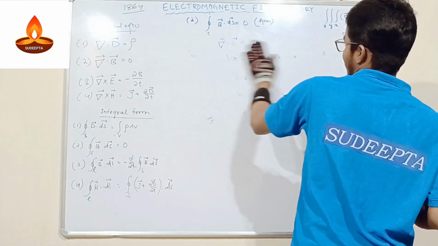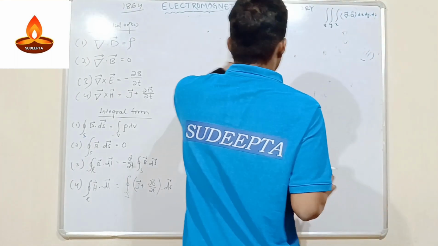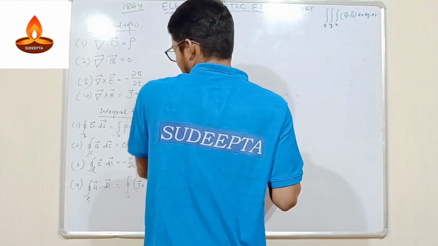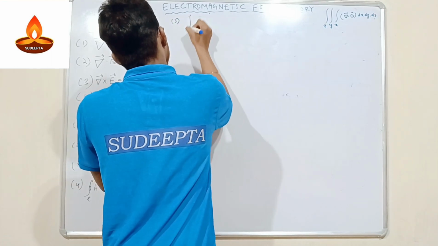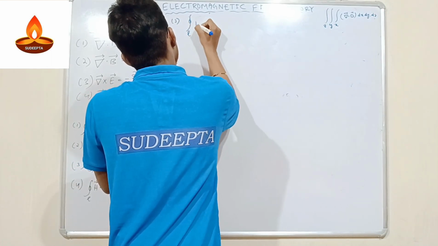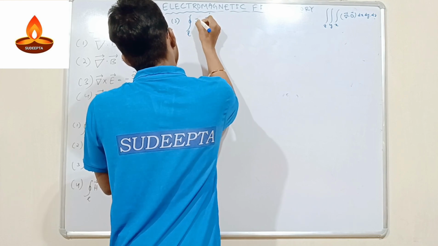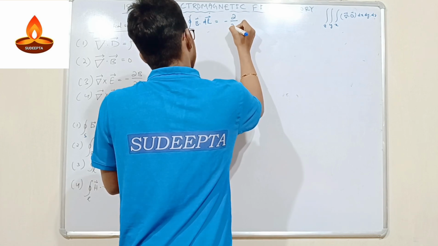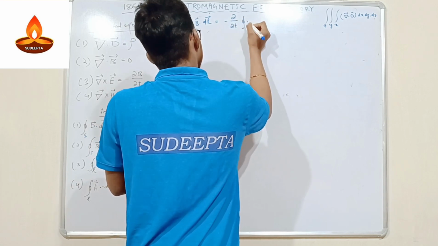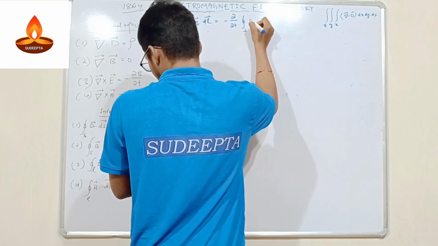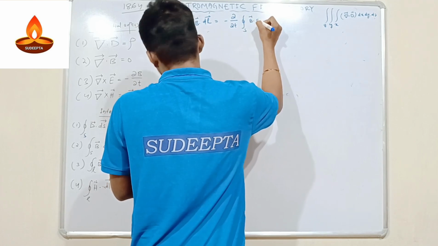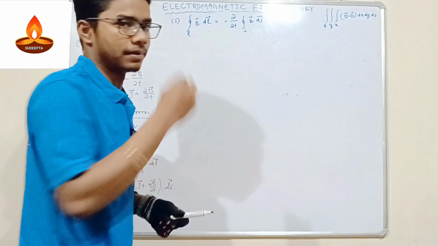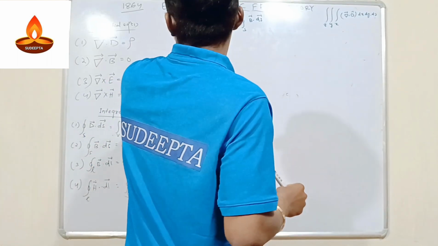What is the third equation we are going to derive? The third equation is the linear integral of B dot dl is equal to minus dΦ upon dt, the surface integral of B dot dS. So this is our third equation, and we have to derive it.